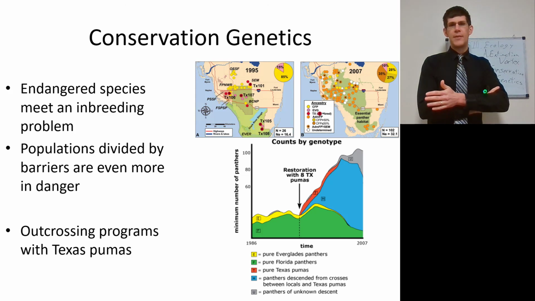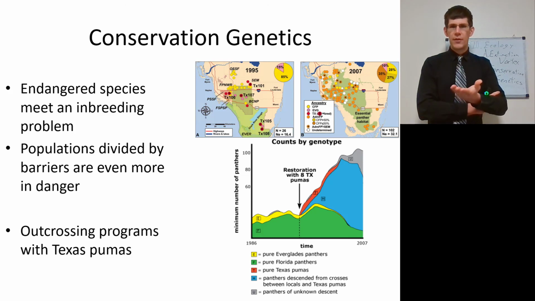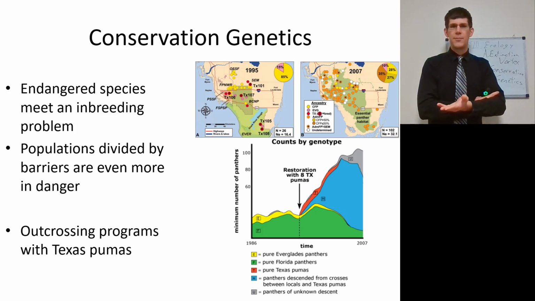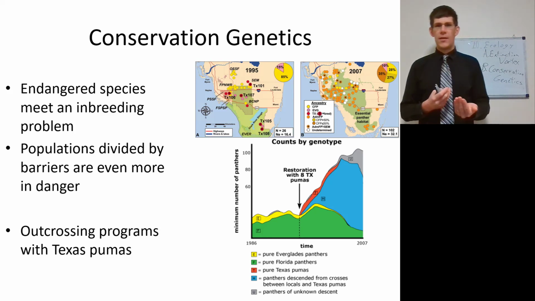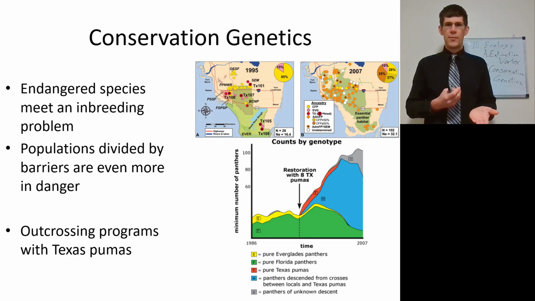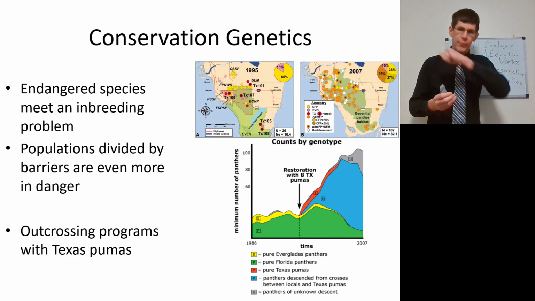Well, what they did is take some pumas from Texas and move them over to Florida. We can see here you have your pure Everglades panthers in 1986. And in 1986, there were very few of them. Your pure Florida panthers, there were very few of them. But then pure Texas pumas were introduced, I can't remember exactly what time, it looks like mid-1990s. They introduced 8 Texas pumas. And those were outcrossing pretty quickly as they outcrossed with the Florida and Everglades panthers to make these blue ones, which have these panthers descended from crosses between your local and the Texas ones. And then you have some of unknown descent, of course, as well.